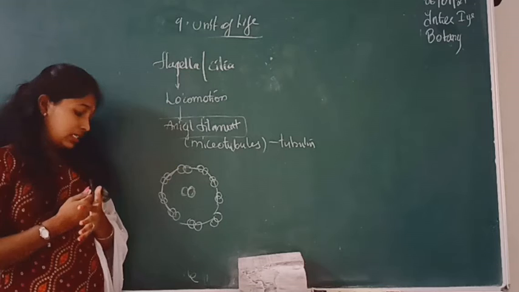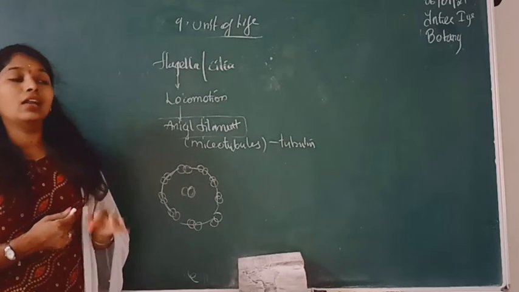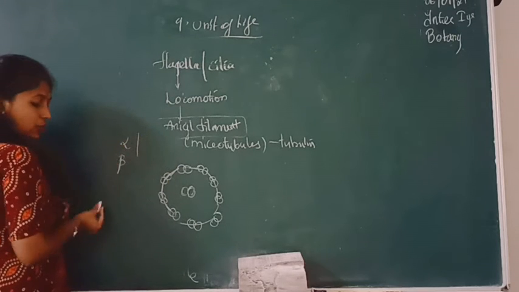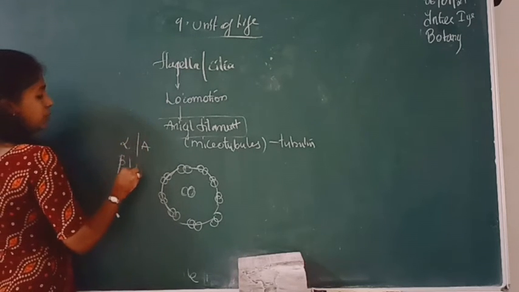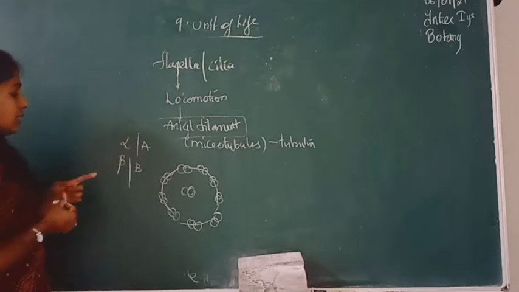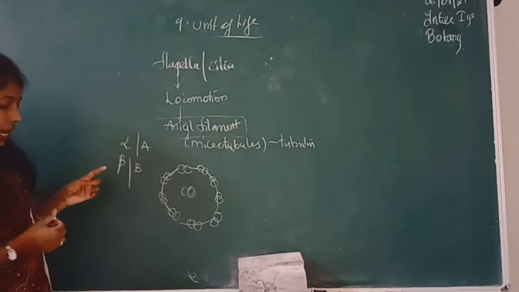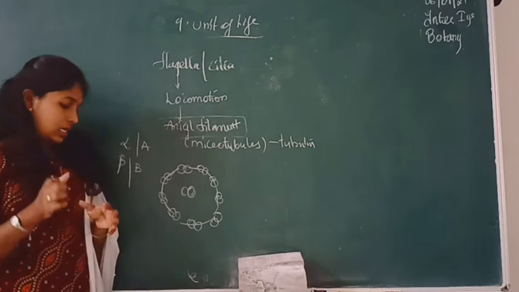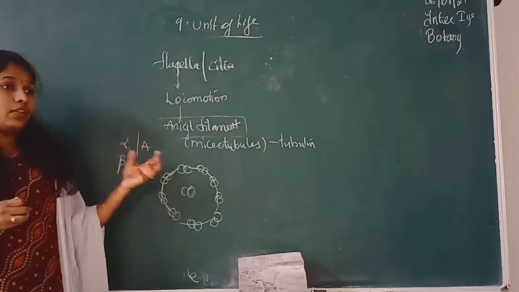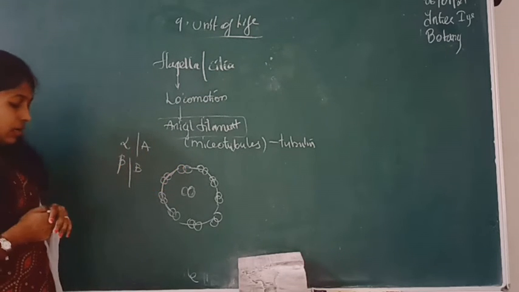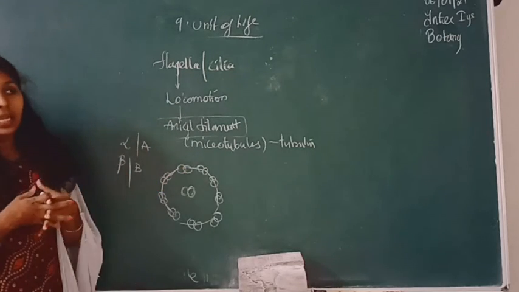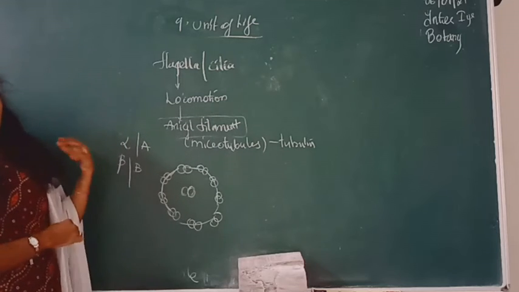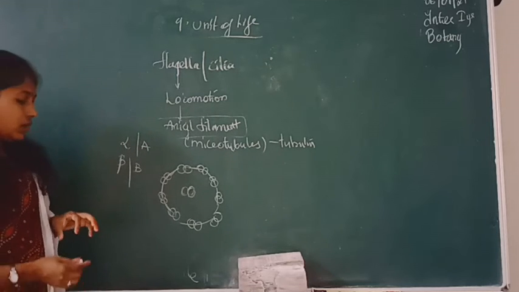And each peripheral doublet consists of 2 microtubules. We call them alpha tubule and beta tubule. This alpha tubule is also called the A tubule. Beta tubule is also called the B tubule. So one is very small and complete, and the other is large and incomplete. These tubules are connected to one another, and they are made up of certain fibers called dynein fibers. So this is all about the flagella.